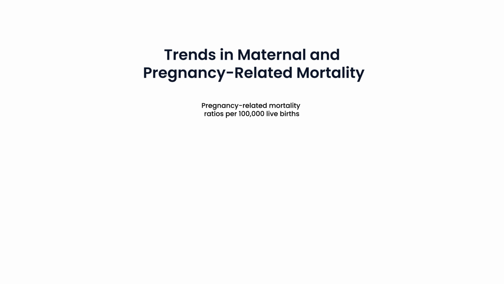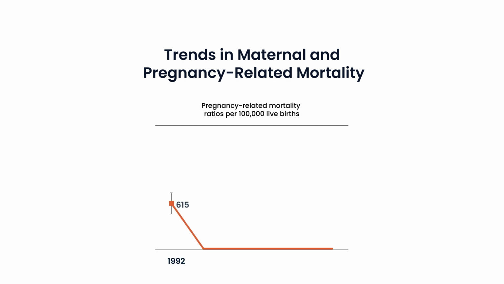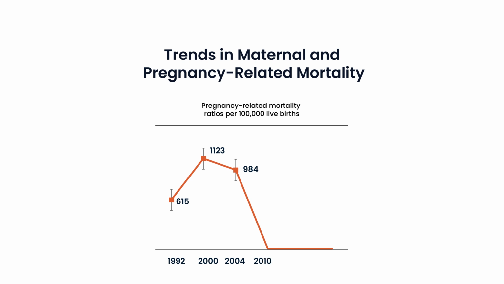Looking at pregnancy-related mortality over time, 1992 MDHS 615, 2000 MDHS 1123, 2004 MDHS 984, 2010 MDHS 675, 2015 and 16 MDHS 497, and 2024 MDHS 245 deaths per 100,000 live births.